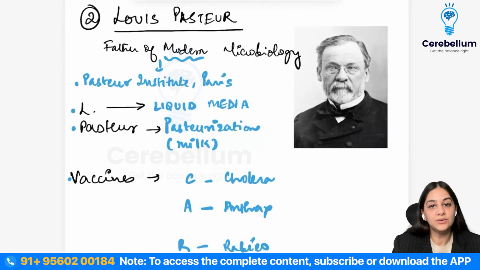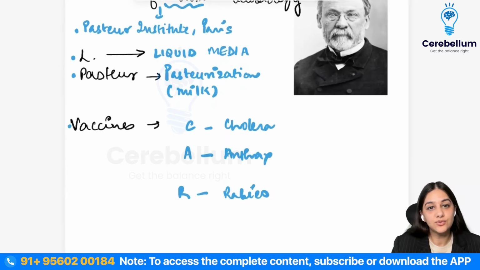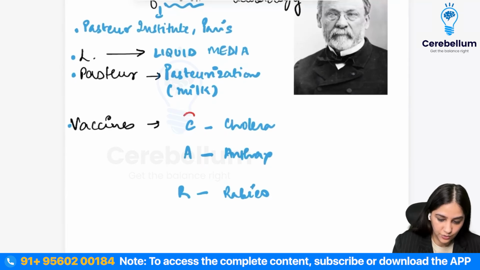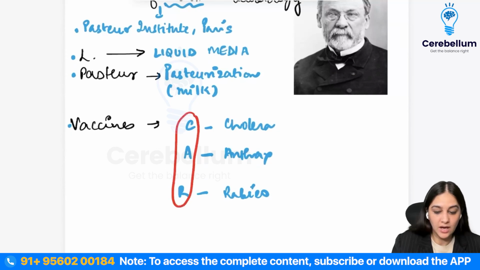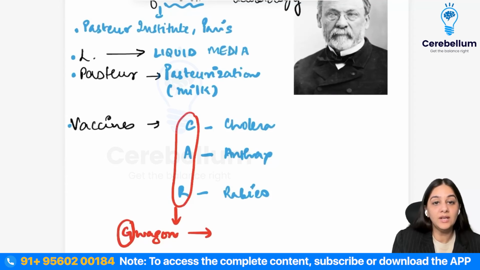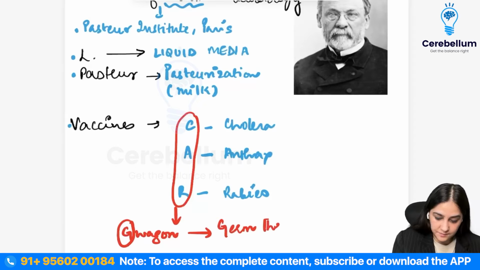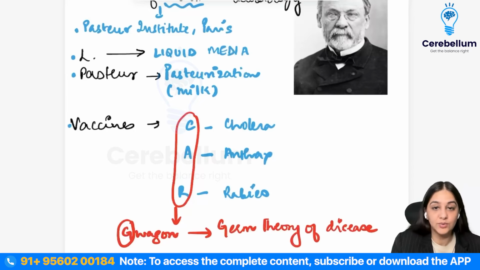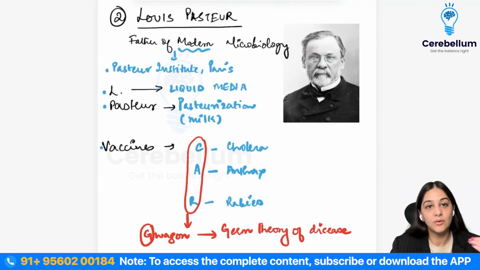One more thing you can remember from this car is: what kind of a car would he drive? He used to drive a G-Wagon, right? And from G-Wagon you're going to remember that he gave us the concept of the germ theory of disease. The germ theory of disease concept was given by Louis Pasteur, right? So those are all the achievements of Louis Pasteur that you can remember from his name itself.